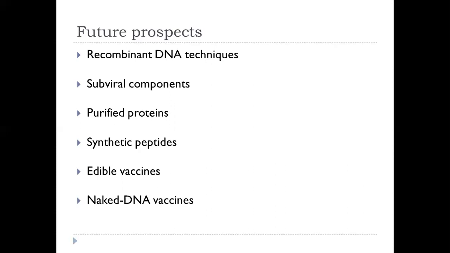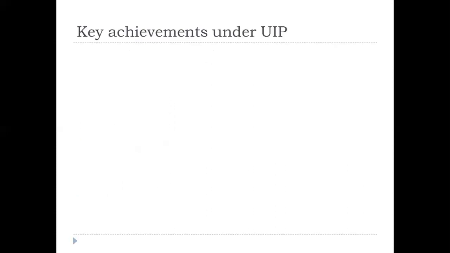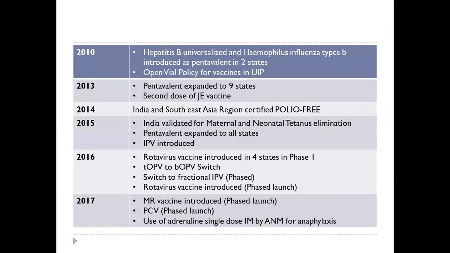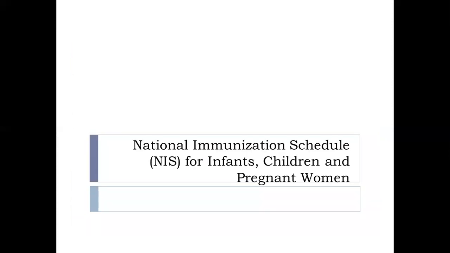Now, we'll see the Universal Immunization Program, which is implemented in our country. Before that, some key achievements under this program. The program was started in 1978 and a lot of modifications have been made from time to time. Now we'll see the national immunization schedule for infants, children, and pregnant women.